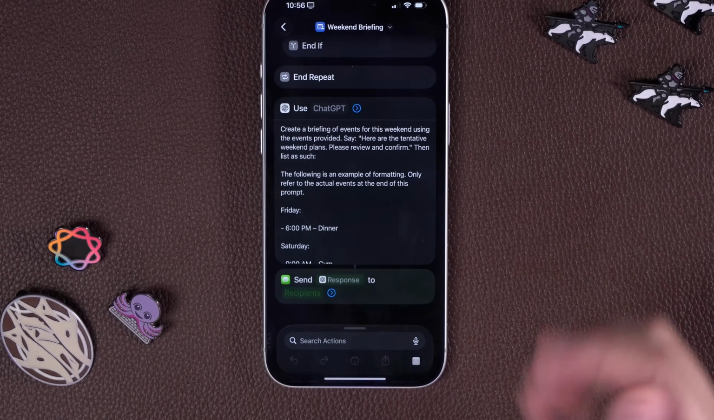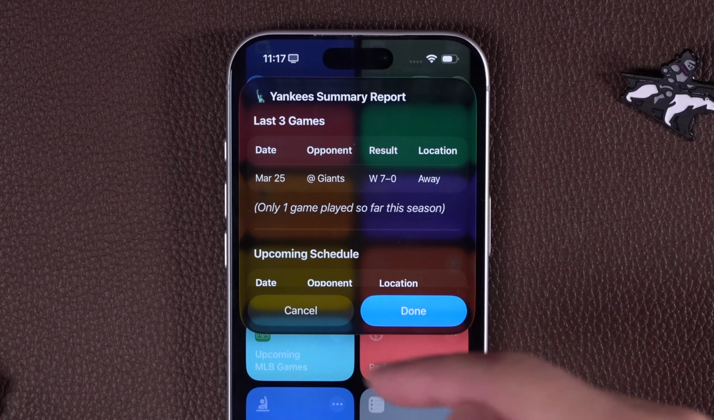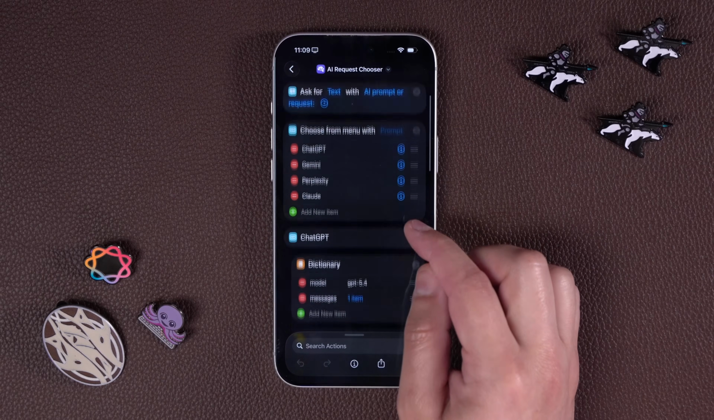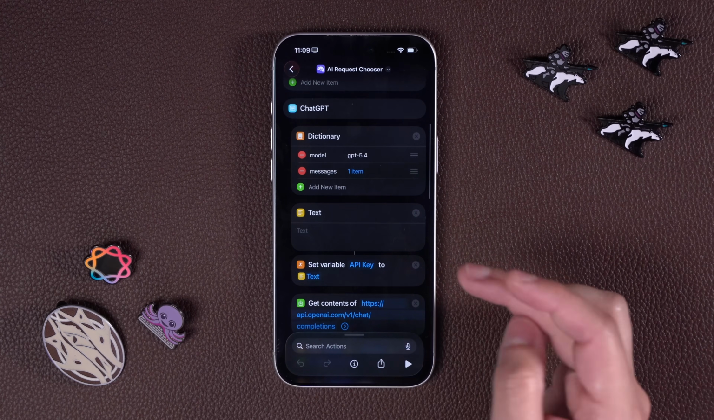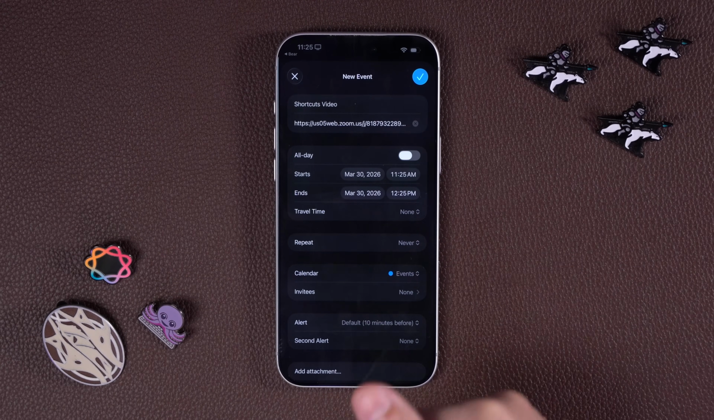Class is now in session, and we have 30 new shortcuts. Automate your iPhone to send you a text with your weekend plans. Check your favorite baseball team's latest scores, current standings, and upcoming games. I created a master shortcut so you can choose which AI to ask what question. Schedule a Zoom meeting from your shortcut, add it to your calendar, and get the link for the meeting all